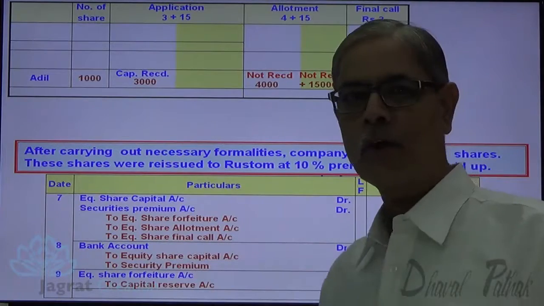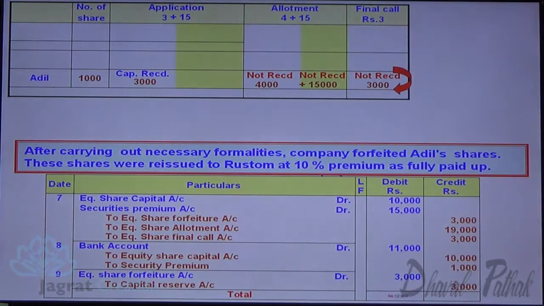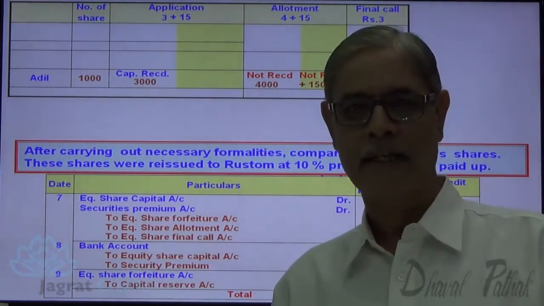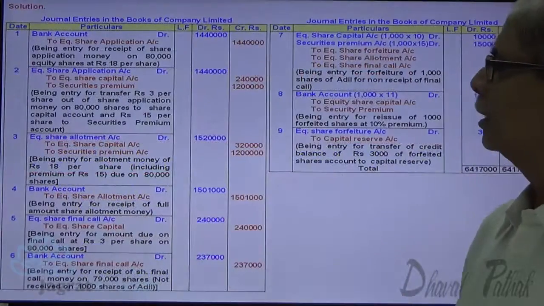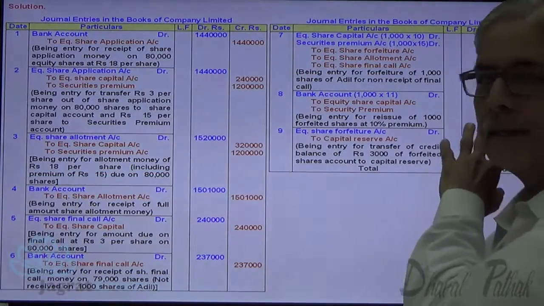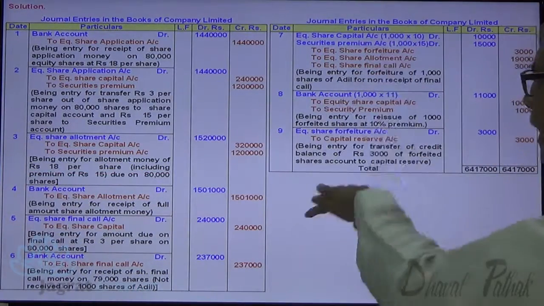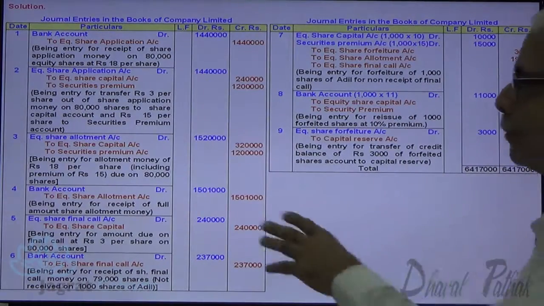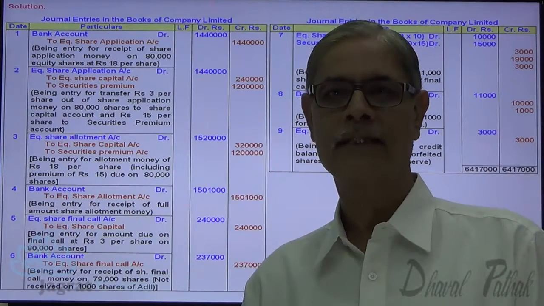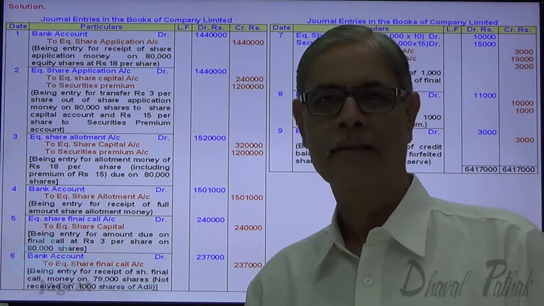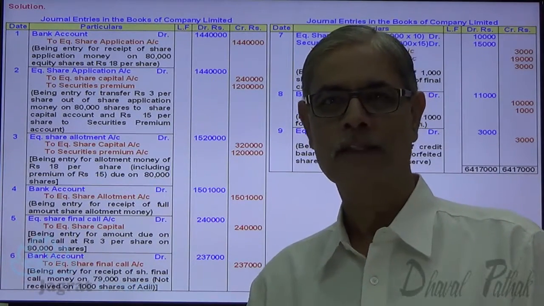The total of all 9 entries will be this much. Now if you want to see all the 9 entries with narration, just observe on the screen. These are all the 9 entries that I have recorded. This is the total. Here you can observe the narration that students should write in examination. I think you must have followed this sum.